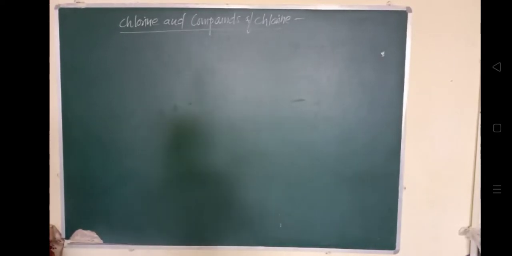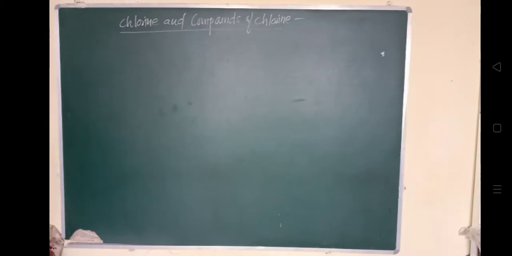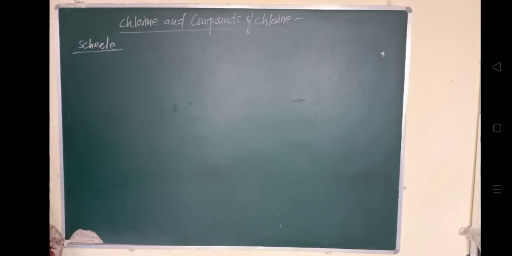So today we are going to discuss chlorine and the compounds of chlorine. The very first thing is that chlorine was discovered by Scheele, a German-Swedish chemist, in 1774 by the action of HCl and MnO2, manganese dioxide and HCl. When they react, chlorine is formed.